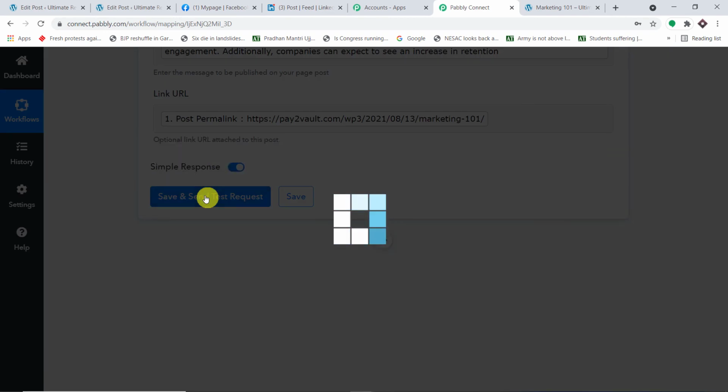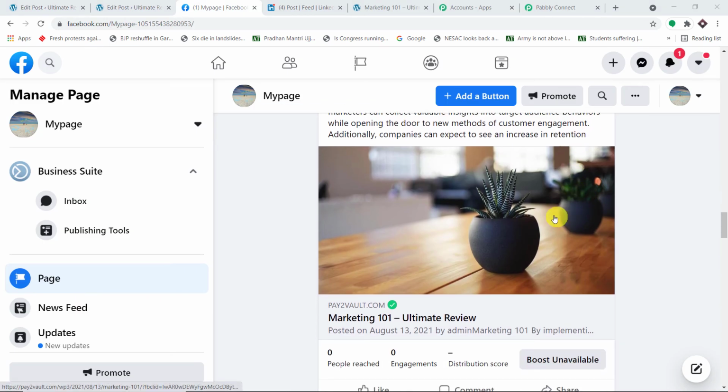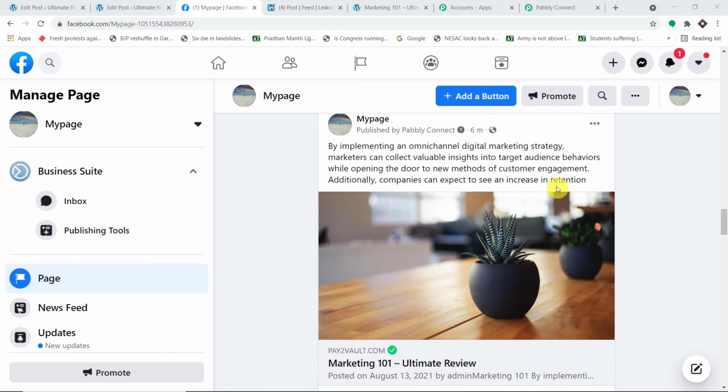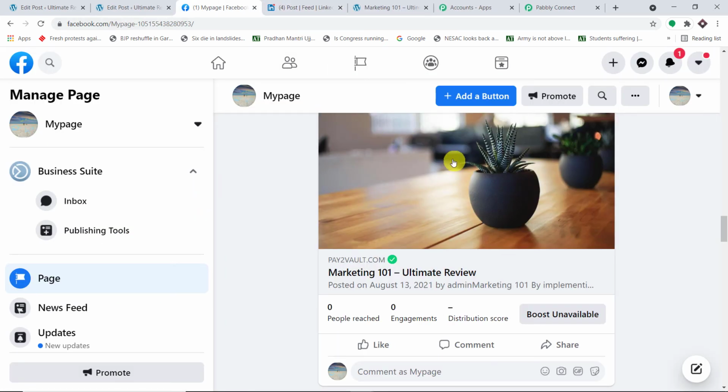Let me click on save and send test request to finally create a post on Facebook page. Okay, so as you can see, we do have the post. By implementing omnichannel, the same post that we have published, and when we click here, you will be directed to the same post that we had published on WordPress. Marketing 101. So what's next?